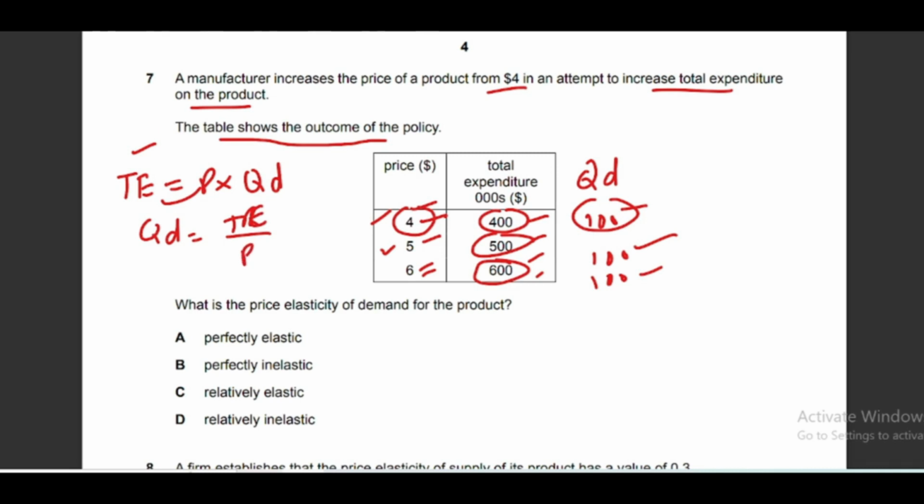So we have total expenditure 400 initially. 400 over 4 is equal to 100, 500 over 5 is equal to 100, 600 over 6 is again 100. So when change in price has no impact on quantity demanded, it is totally insensitive. It means it is perfectly inelastic demand, right? So option B is the correct answer.